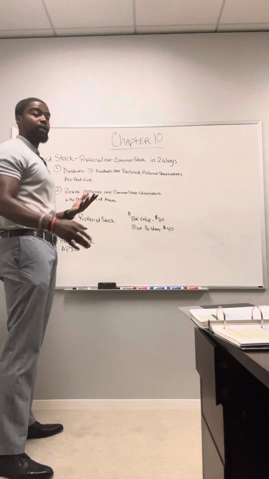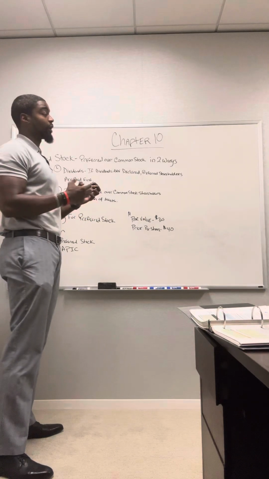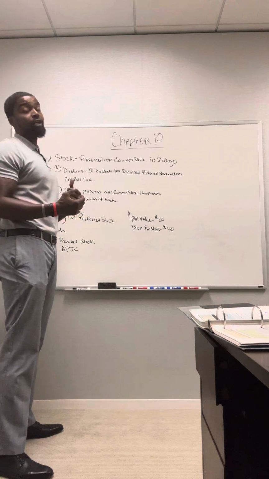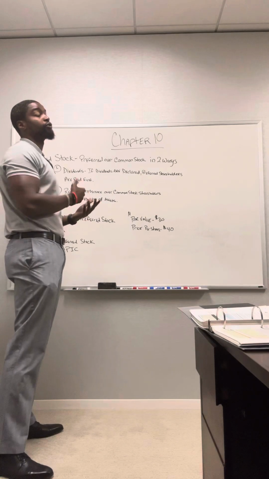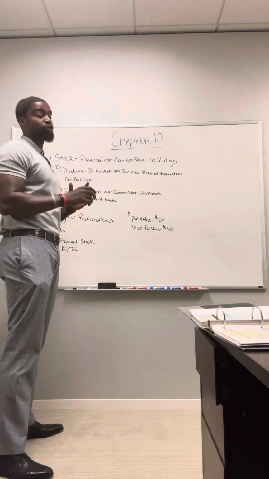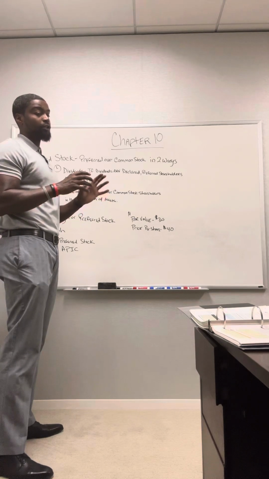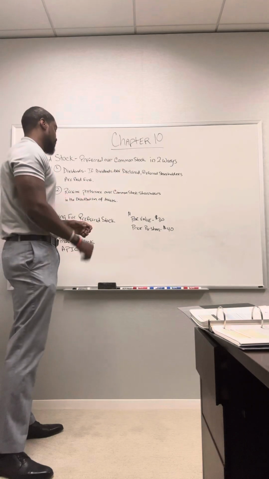They paid off all the creditors. Now they have to take care of the investors. The way it's going to work is if people have preferred stock, they're going to receive their distributions of assets before those who have only common stock. So when you're distributing those assets, it goes creditors, preferred stock, common stock.